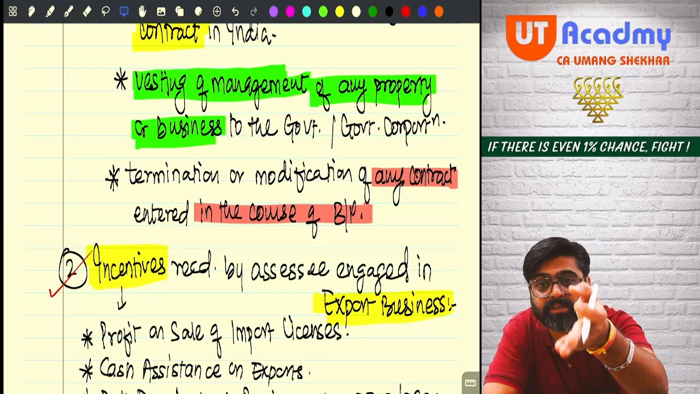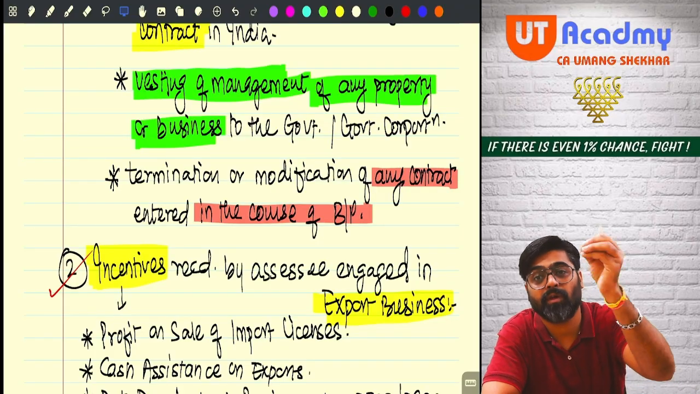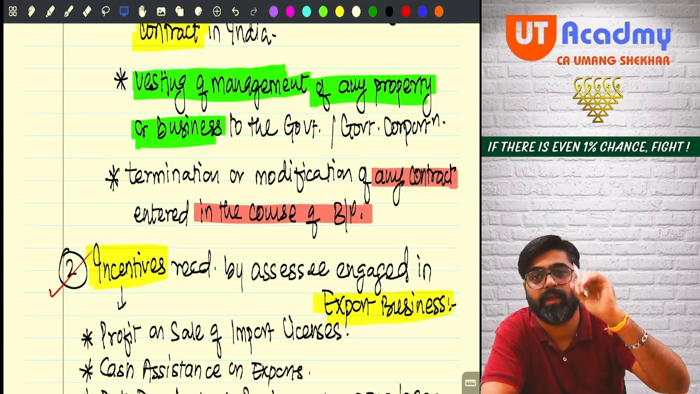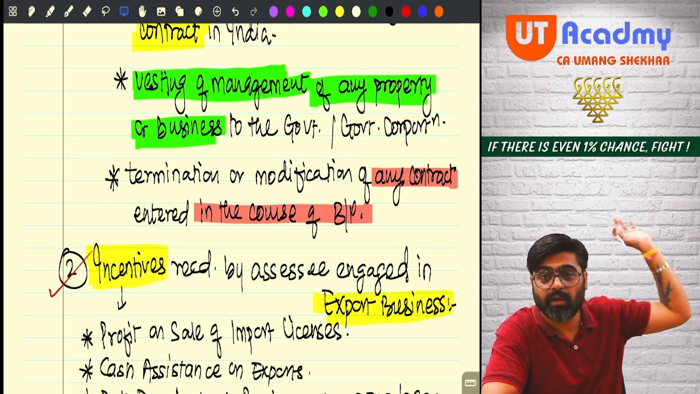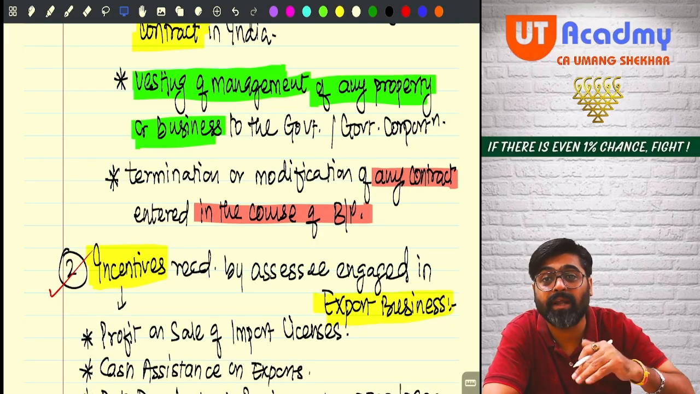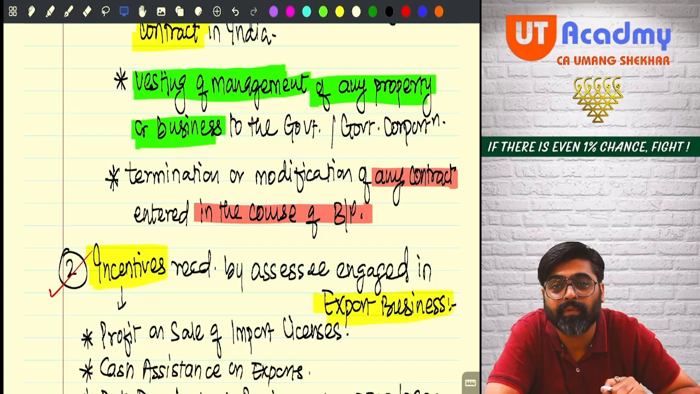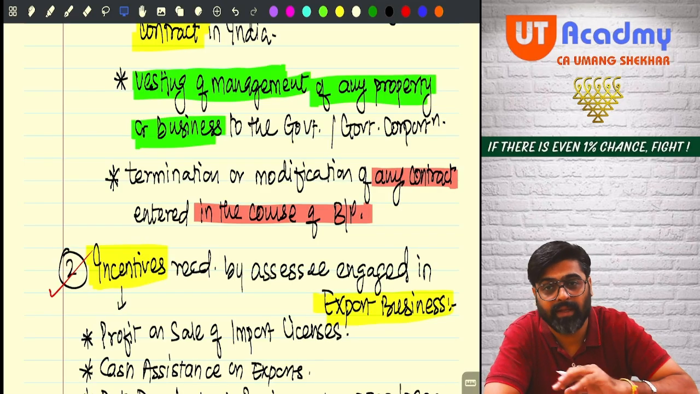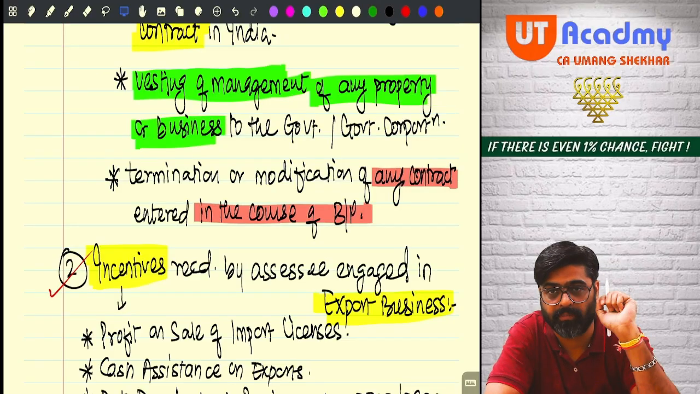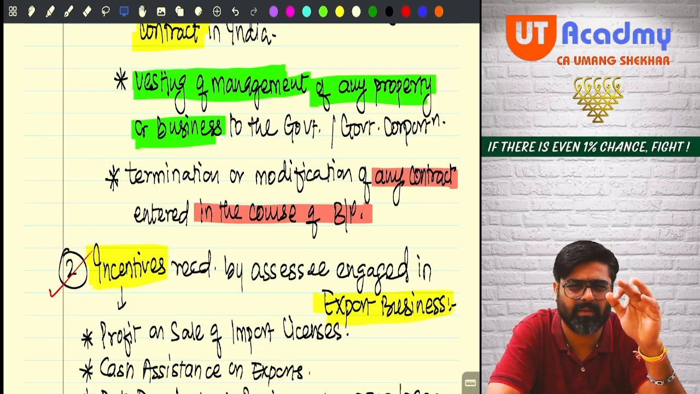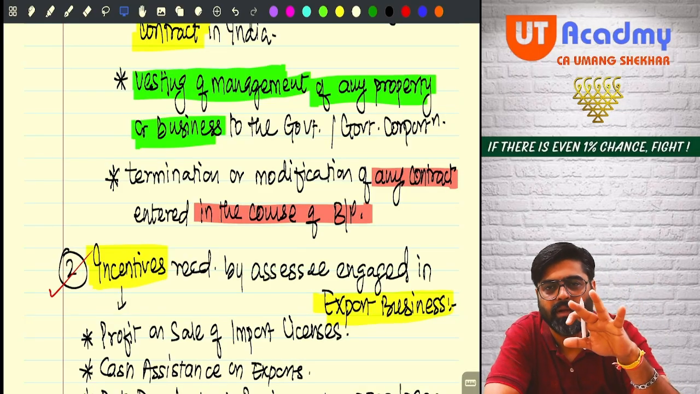Why will you vest the management of your business or your property to the government or government corporation? Because there might be some MOU between you and the government, a memorandum of understanding, and which happens in big infra projects. If you have heard, in the entire Chennai, metro is coming, for example. Okay. Now forget about metro. I'll give you another example.